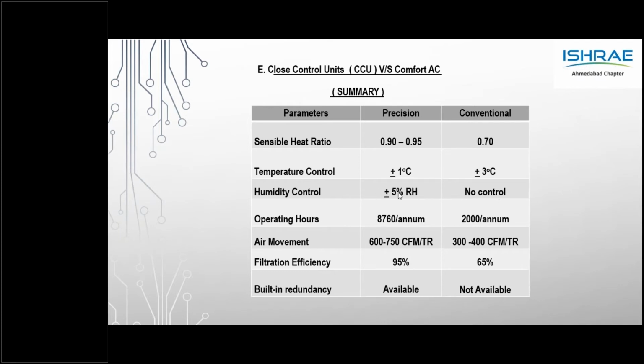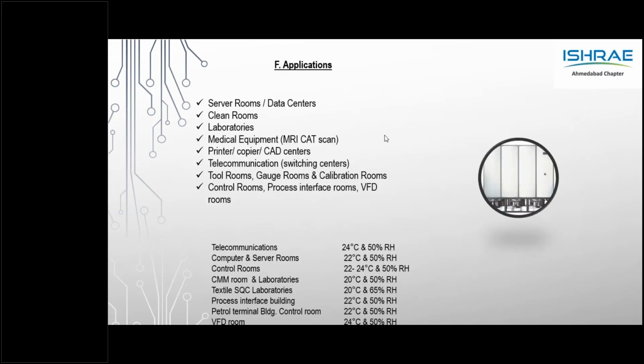Based on the cooling medium, take direct expansion: there is an indoor unit and an outdoor unit, with a copper pipe, a typical split AC kind of concept, a cooling cycle. There is a compressor. In option A, the compressor is within the indoor unit. If you are particular that the noise should be reduced, there is an option of placing the compressor in the outdoor unit. Let's say in an indoor unit the sound is around 60 to 70 dBA at 1 meter; the moment you place the compressor in the outdoor unit, there is a drop in the noise level. Apart from that, there are a variety of advantages in terms of servicing.